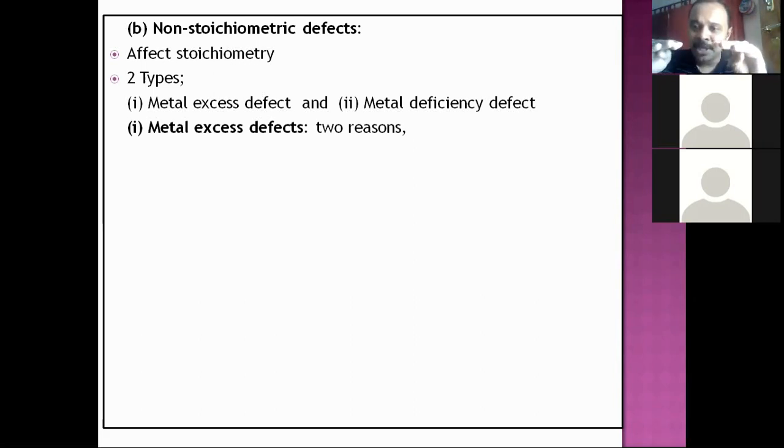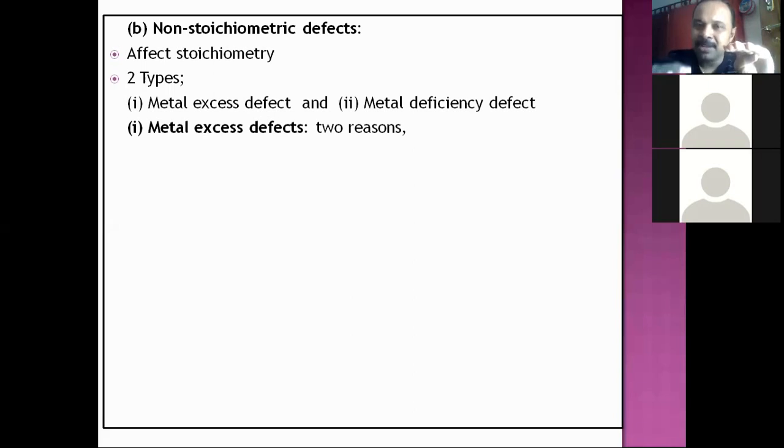Which are the two ways? 100 cations, 100 anions, equal in number. If metal excess has to happen, 100 cations has to become 102 cations, anions as it is. When cations become 102, 2 cations became excess. That is one way. Now in another way, 100 cations, let it be as it is, anions 98 or 95.